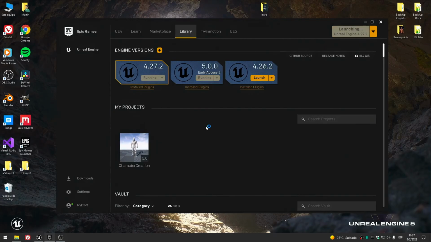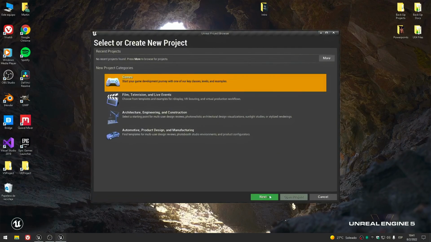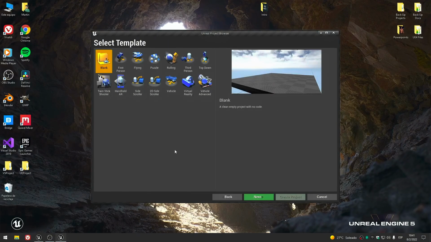I am not going to explain how to install the launcher or how to install the engine or how to install all the necessary stuff. This is something that you need to know before you start with this course. Well, we select game and click next, and here we select the third person project.